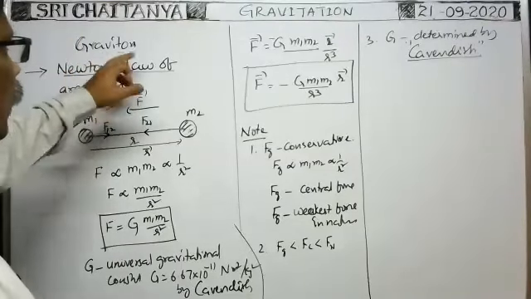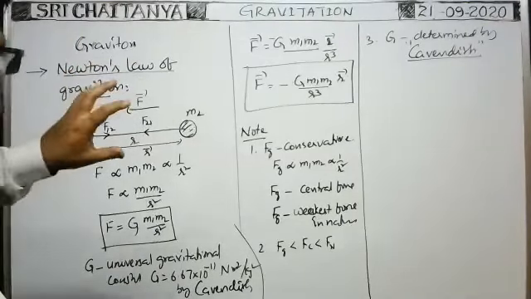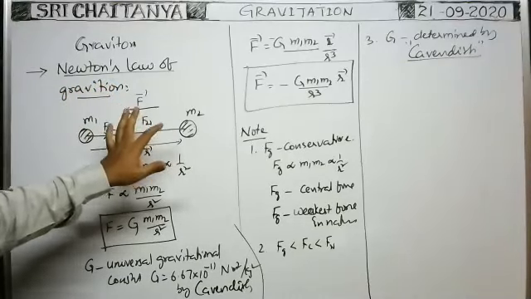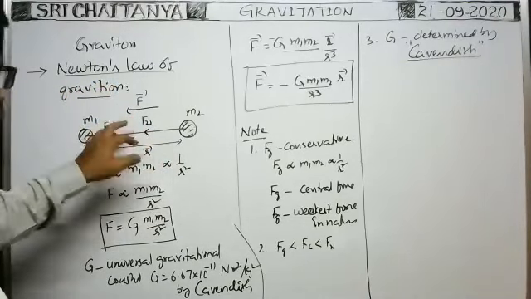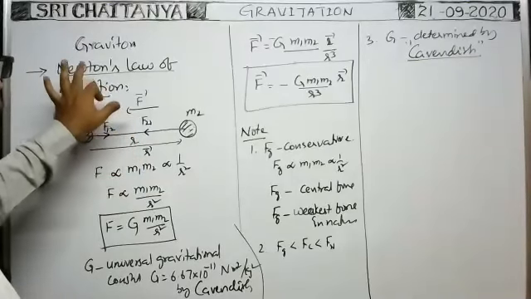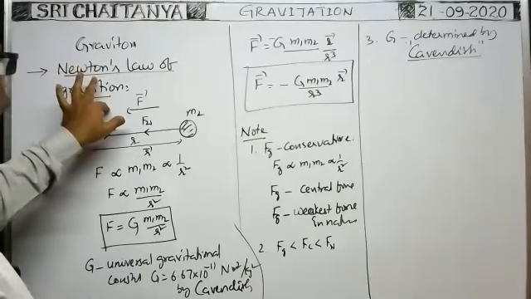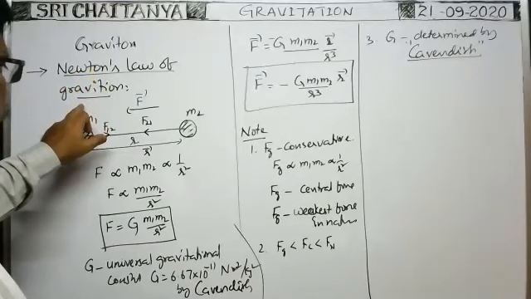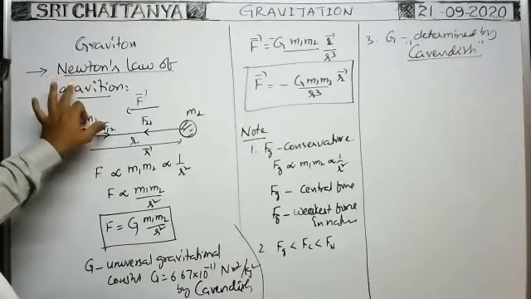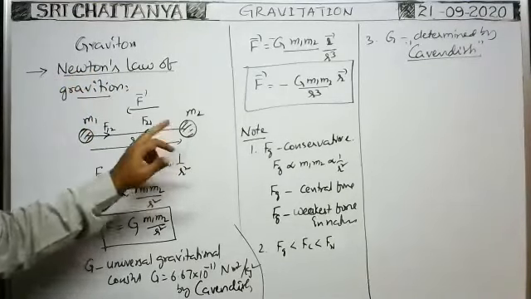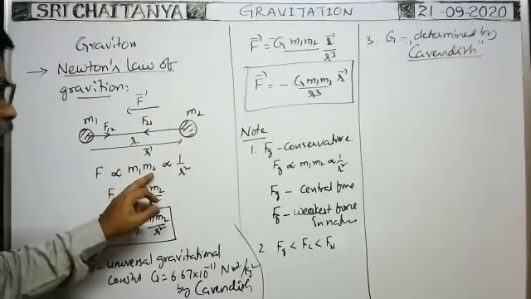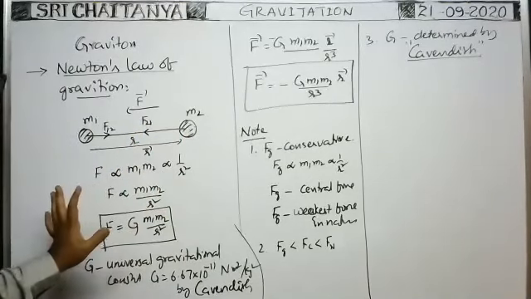Gravitation. In gravitation, the force between two bodies because of their masses is called the gravitational force. That gravitational force was measured by Newton's law of gravitation. According to Newton's law of gravitation, the gravitational force between two bodies is directly proportional to the product of their masses and inversely proportional to the square of the distance.